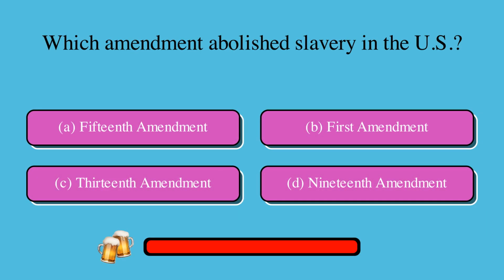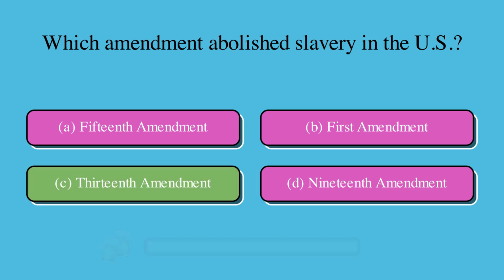Which amendment abolished slavery in the U.S.? Is it A, 15th Amendment, B, First Amendment, C, 13th Amendment, or D, 19th Amendment? The correct answer is C, 13th Amendment.